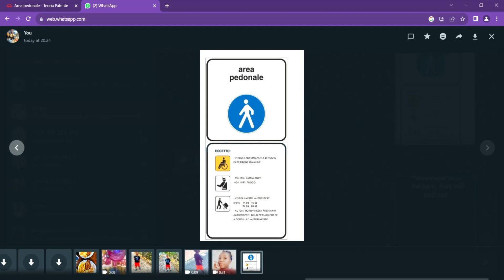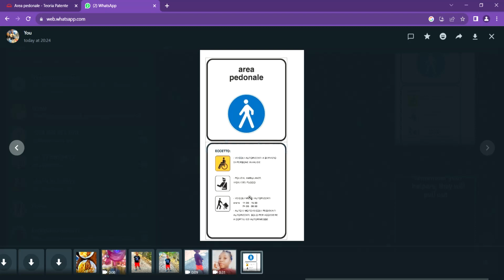Number two, another set of vehicles that can access this zone is vehicles for the service of the disabled personalities. These are vehicles that they normally use to carry disabled people, so they can access it. And another one again is vehicles for the service of emergency.